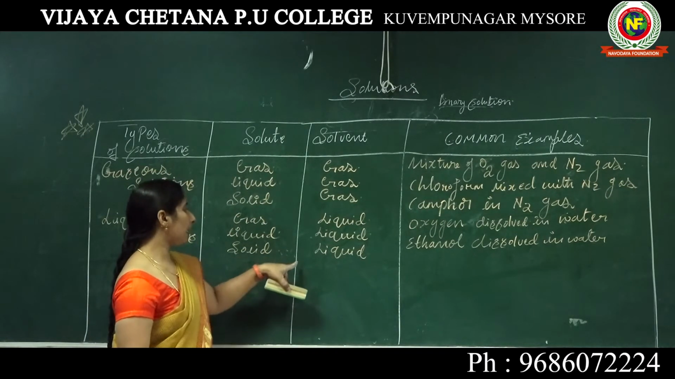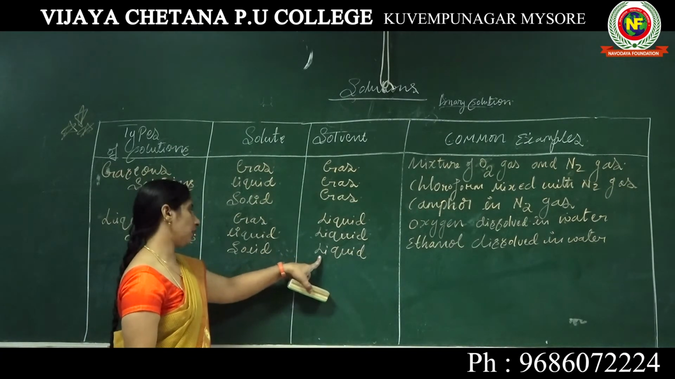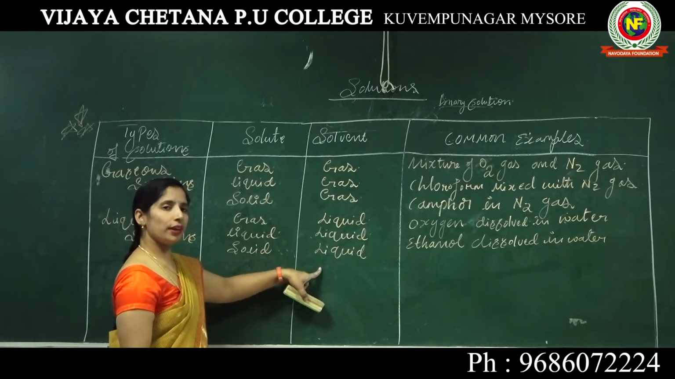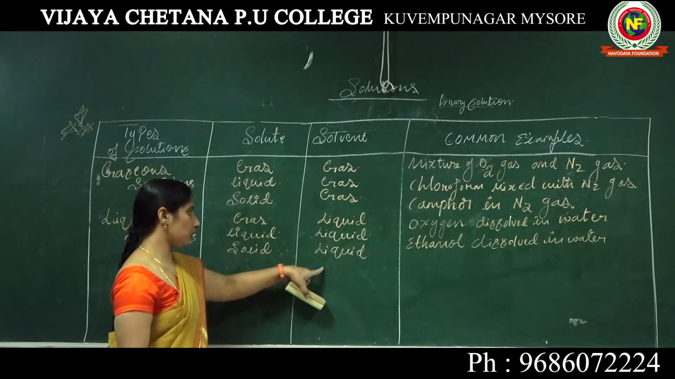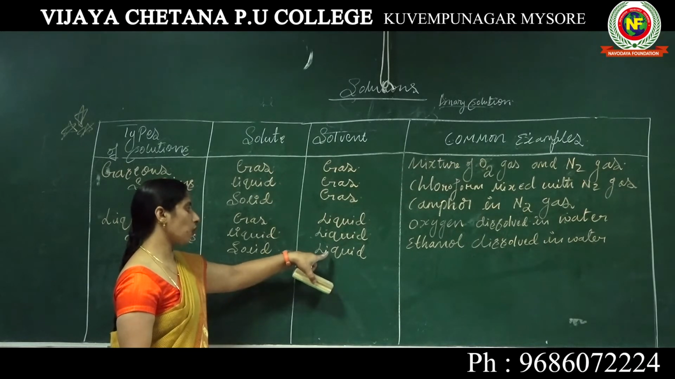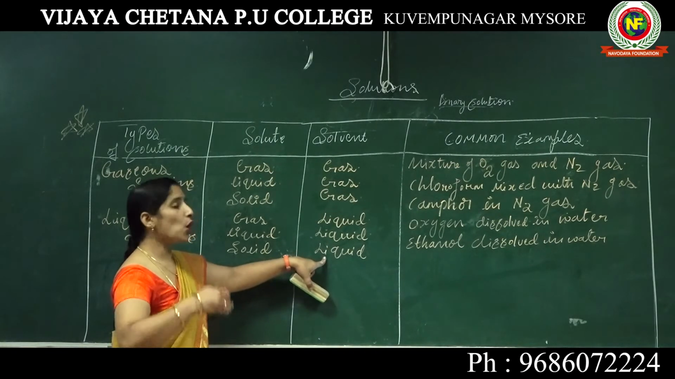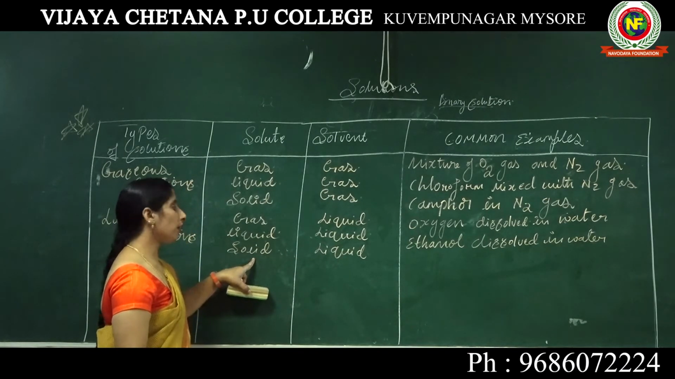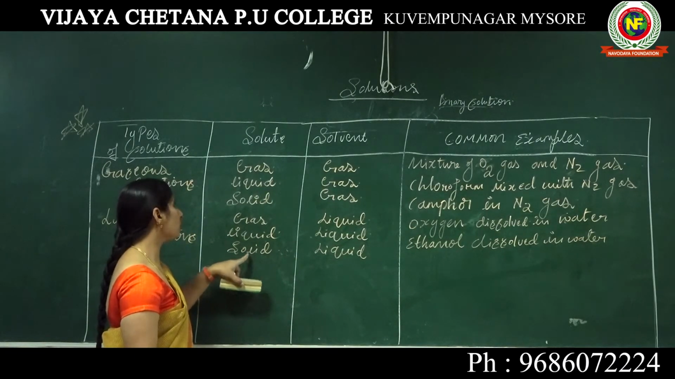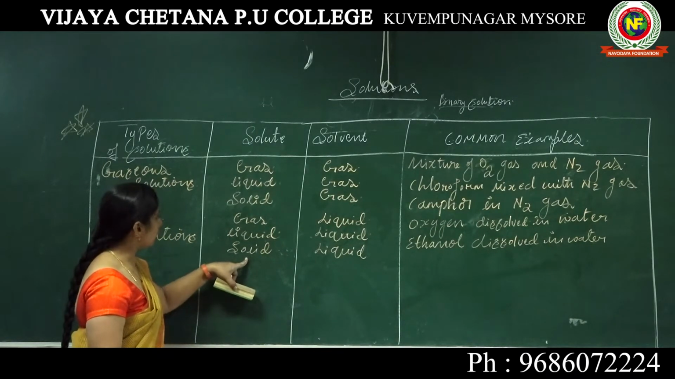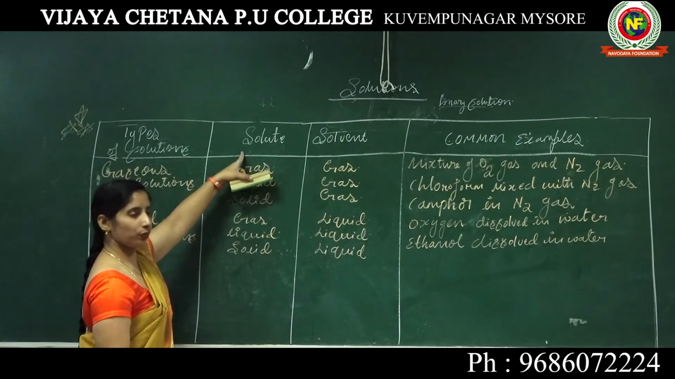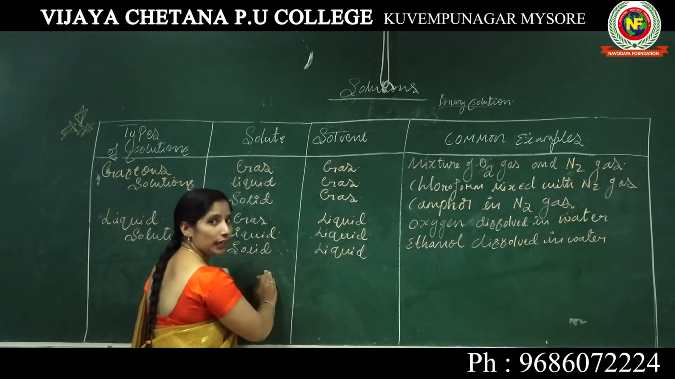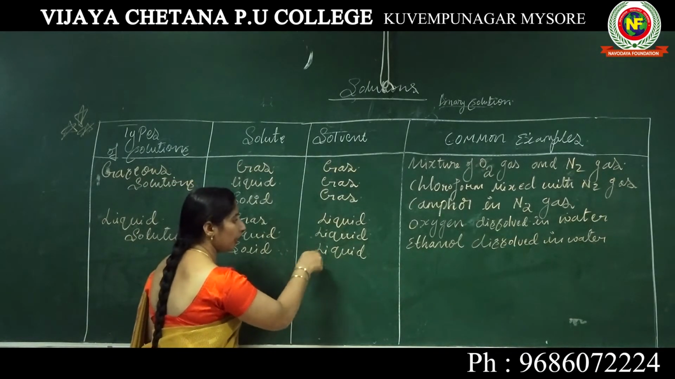Solid in liquid. Here the solid is a solute. Here the solvent is a liquid, where the proportion or the quantity of the liquid is more. We come to the solid, where the proportion of the solid is less. Why? Because it is the solute. Got it? So they will ask solid in liquid.